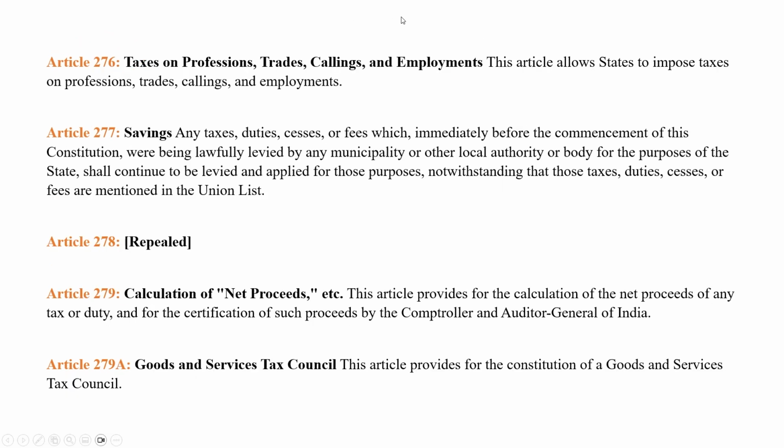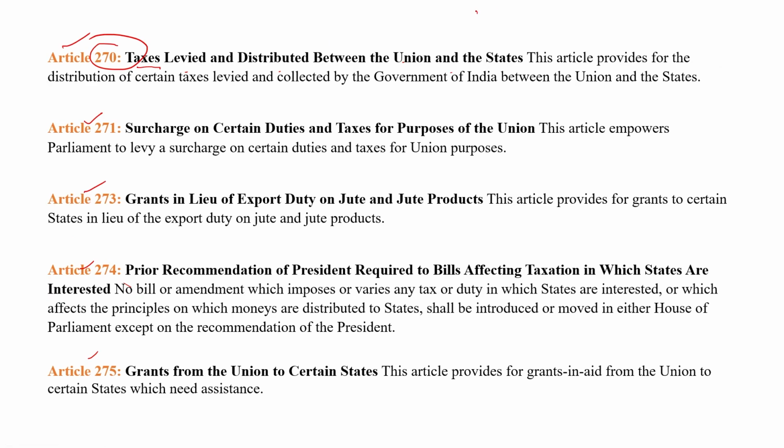So let's suppose it is SGST, State Goods and Services Tax. Suppose a product is sold in a state and there is 18% GST on it: 9% is distributed to the state and 9% is distributed to the center. So 270 explains that this article provides for the distribution of certain taxes collected by the government of India between the union and states. So it explains the distribution of the taxes between state and union.